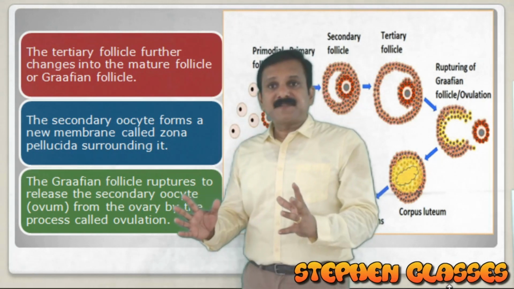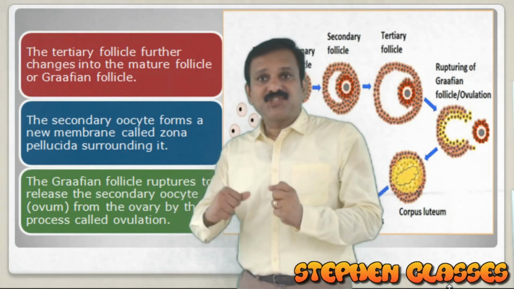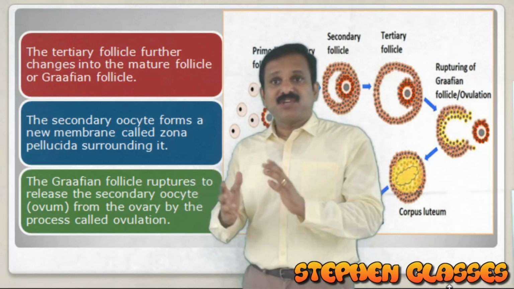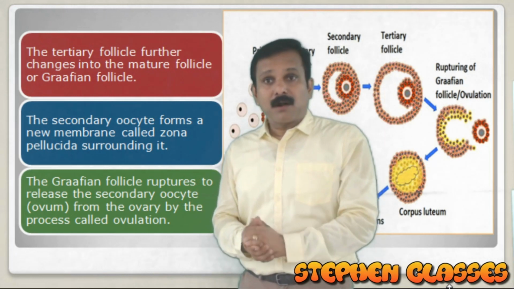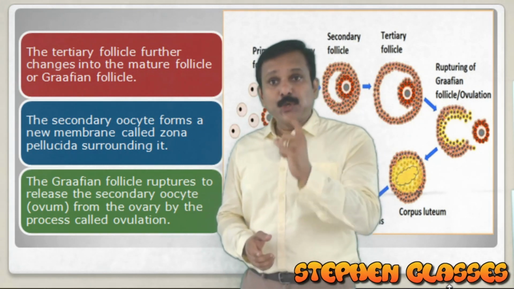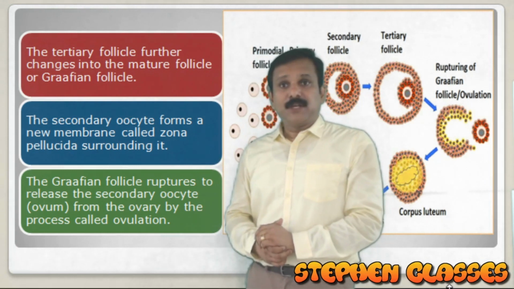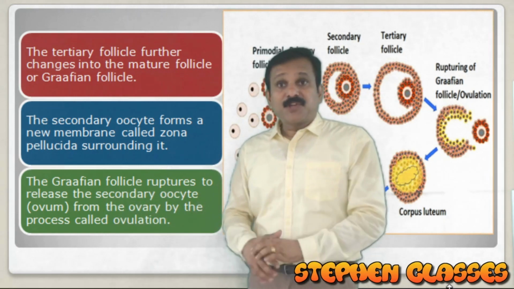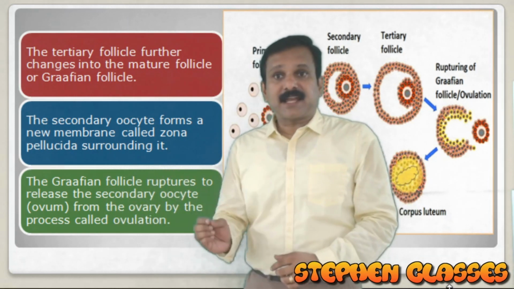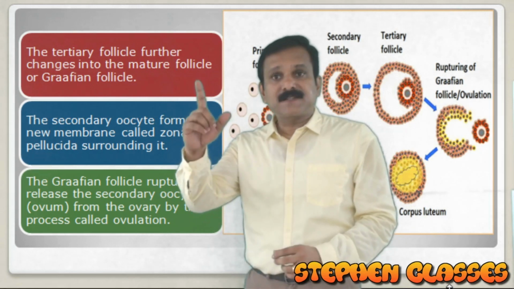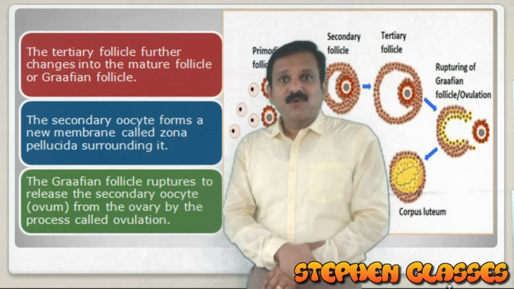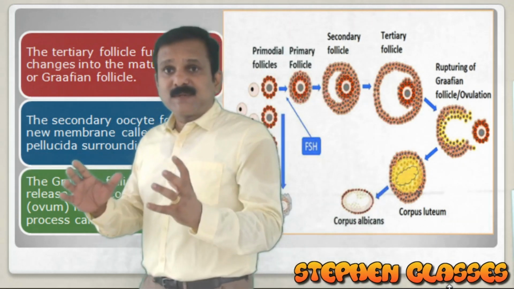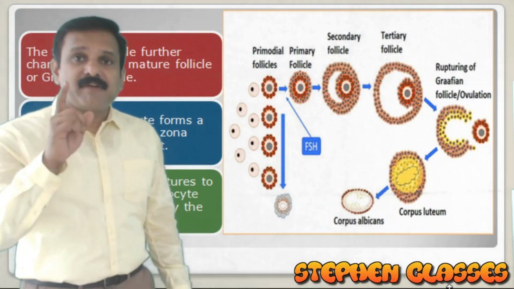Now what happens? Because of the hormonal changes, I will explain about the hormonal changes later. Due to a hormone called LH, you know what is LH? Luteinizing hormone. By the effect of the luteinizing hormone, this Graafian follicle will rupture. It will rupture and release the secondary oocyte from it, and that process is called ovulation. So what is ovulation? Ovulation is the process by which the secondary oocyte is released by rupture of the follicle under the effect of LH.